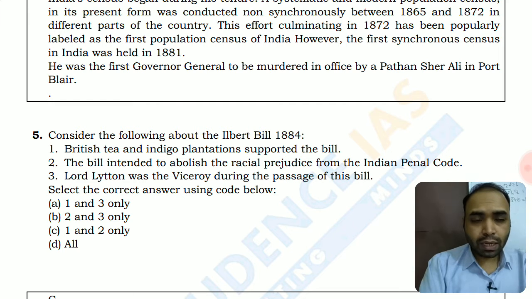Yes, obviously this is correct because in case the Ilbert Bill had been passed, the Indian judges would have got the power to try the European convicts. Lord Lytton was the viceroy during the passage of this bill. No, this was the good bill, and this refers to the tenure of Lord Ripon, who is also considered the good Governor General of India. So option 3 seems to be incorrect.